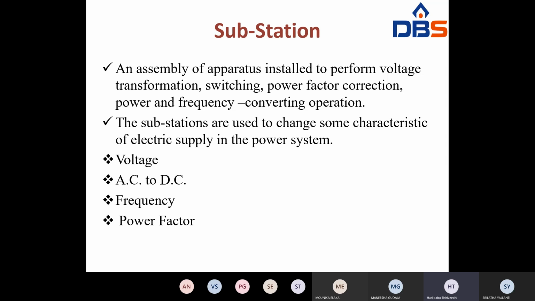So look at the definition once again: an assembly of apparatus installed to perform voltage transformation, switching operation, power factor correction, power and frequency converting operations. Substations are used to change some characteristics: voltage must be changed from high voltage to low voltage, sometimes AC to DC conversion is also done, and frequency must be converted. Power factor also changes. All these things are done by the substation only.